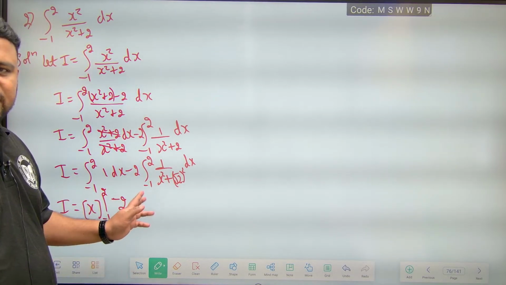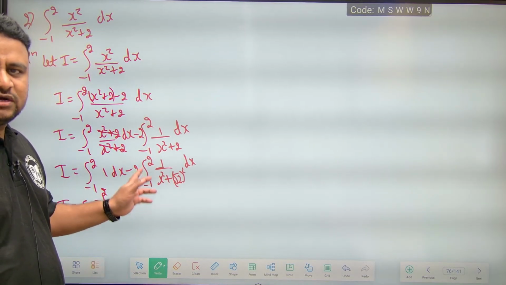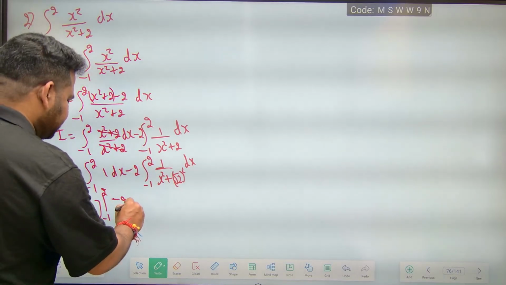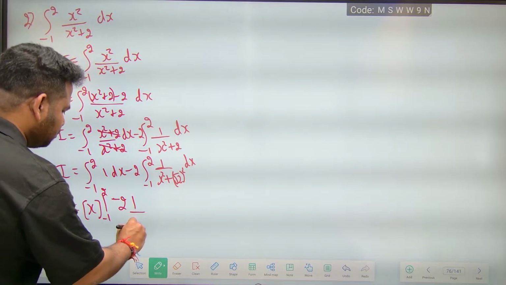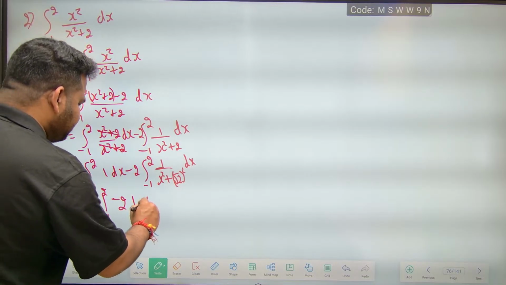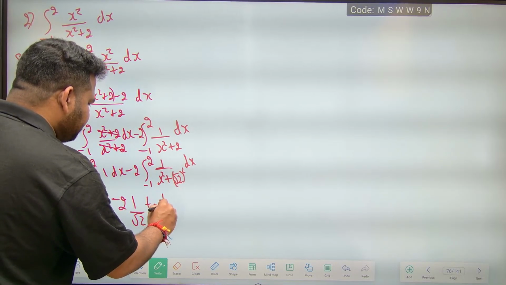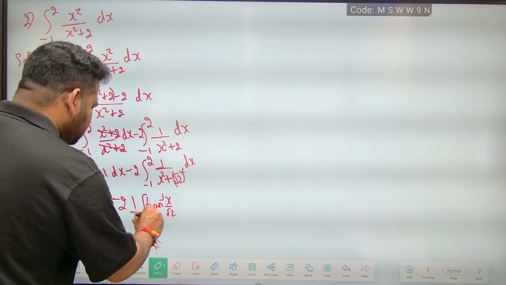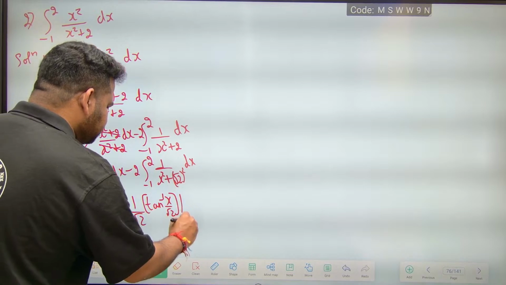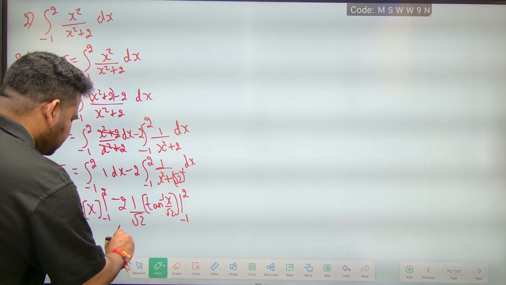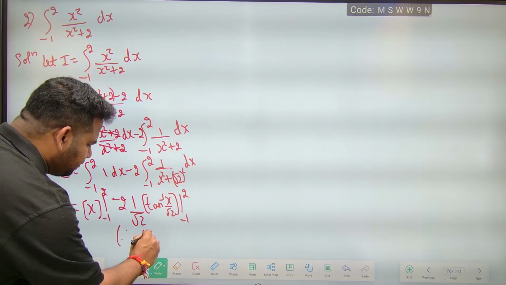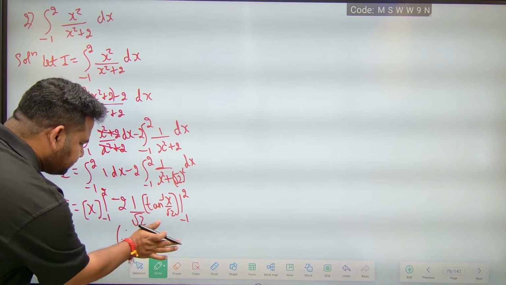The integral of 1 by x square plus a square is 1 by a tan inverse of x by a. That is what I am using. So this will become 1 by a, where a is root 2, so 1 by root 2 tan inverse of x by root 2. Only for this term I will apply the limit, that is minus 1 to 2. Therefore, the result we have to use, let me write the reason here.